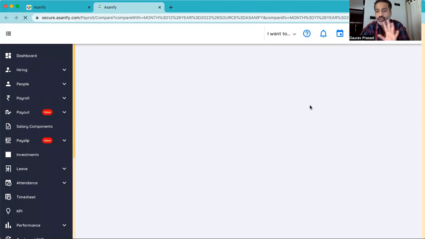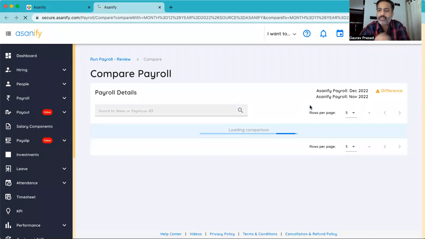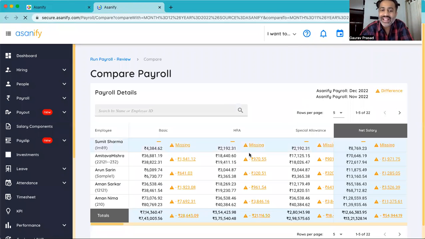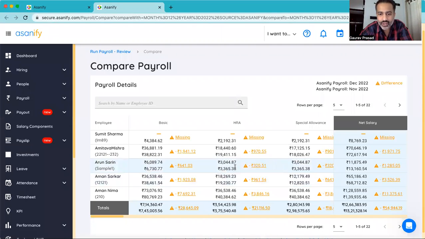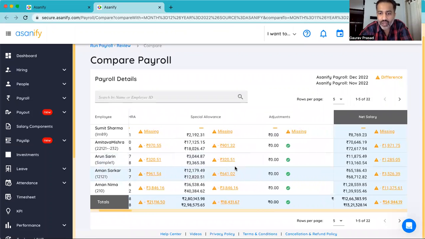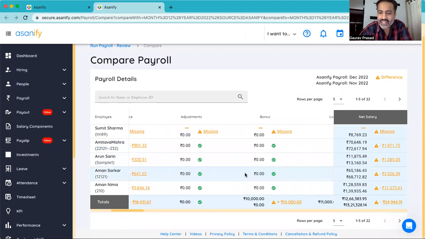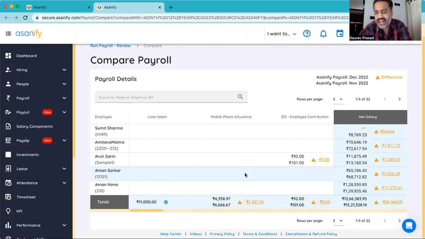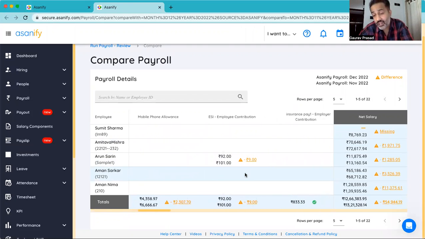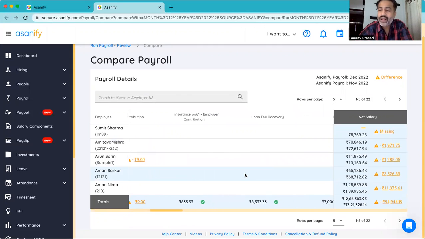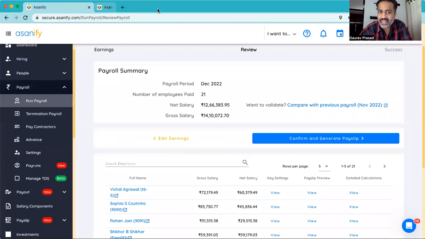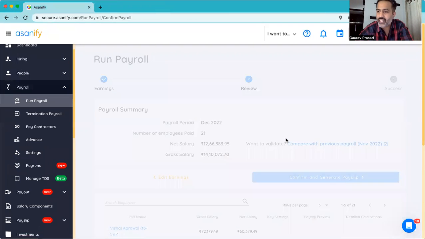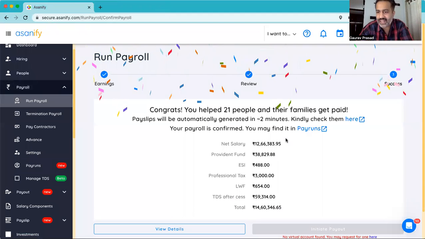So Asanify makes sure that line by line for each employee, you'll be able to compare whether there is any difference between the last month's salary and this month's salary that I'm paying out. So you see here, across all the components where there is a difference, it will stand out for you to go back and check whether the salary had changed or whether there was a loss of pay element that is causing this issue. It becomes easy for you to reconcile. Once you have done the reconciliation, you can simply confirm and generate the payslip. Your payroll activity is done.